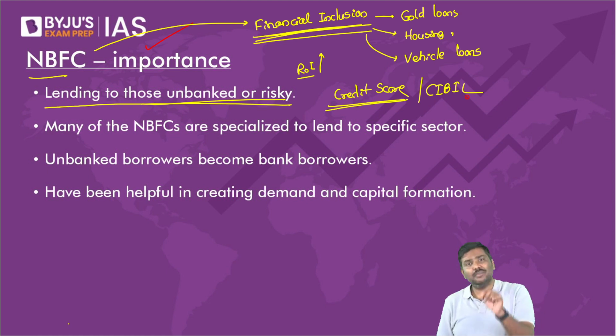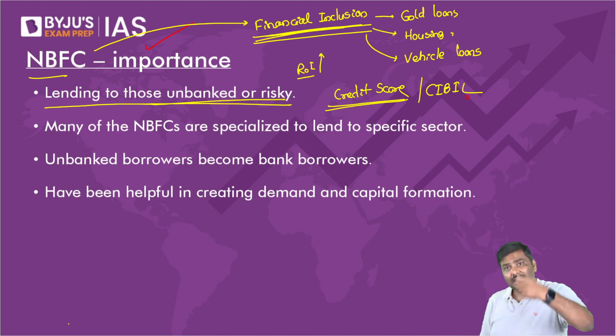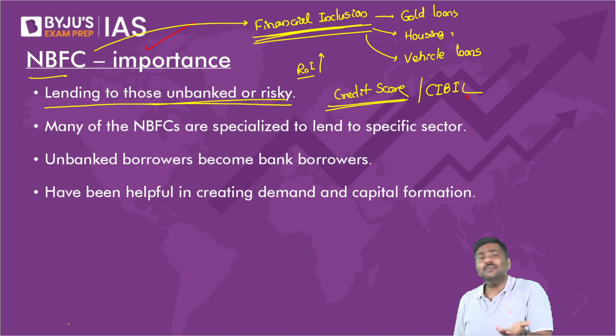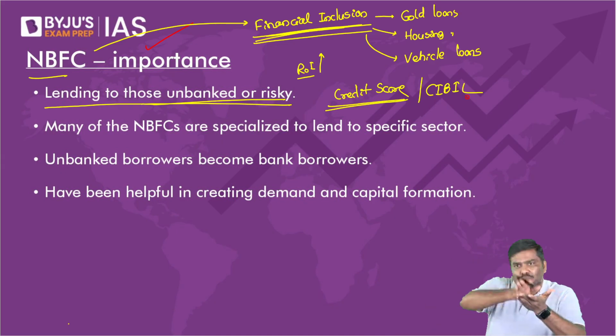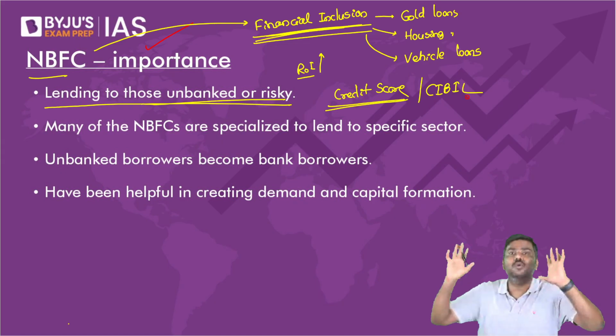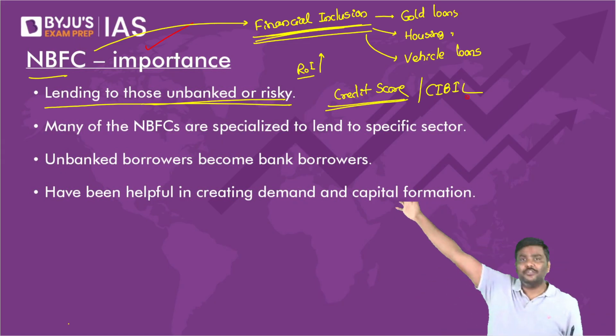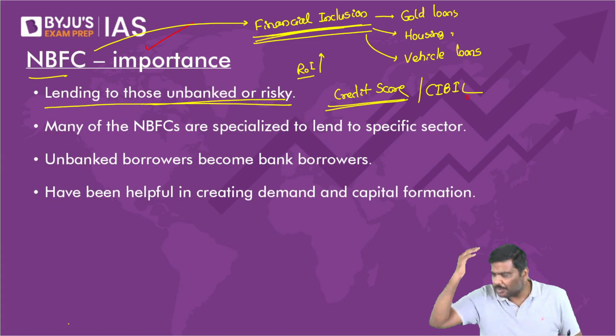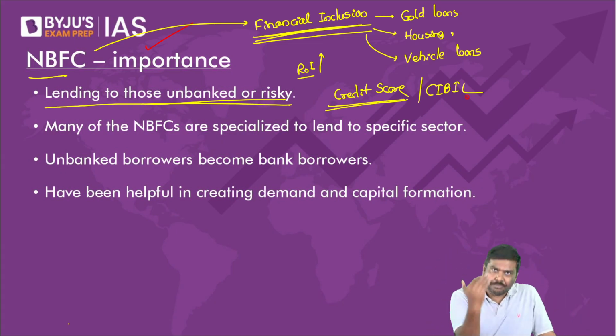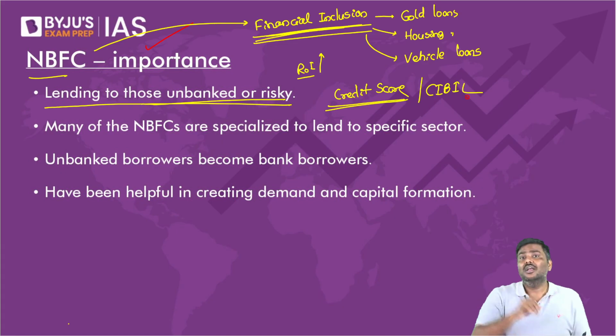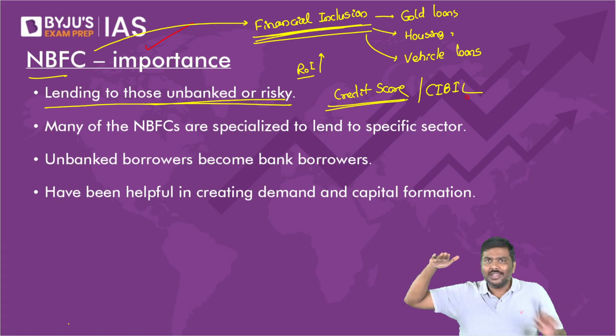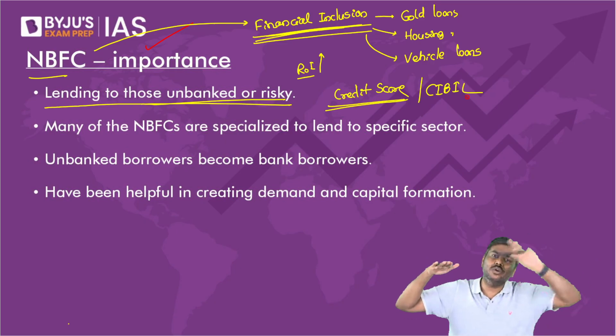CIBIL score will start improving, because now I am making prompt repayment. Automatically, this will be reported to the CIBIL authority, so my CIBIL score will improve. I'm not saying it will hit 850, but it will slightly improve. Now, if it improves, think of it in the future. In the future, with improved score, can I approach a bank and take a loan from a bank?